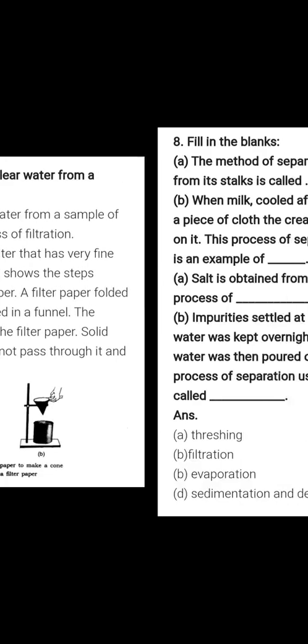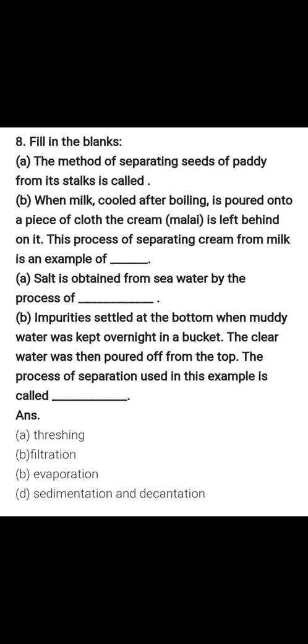Question number 8. Fill in the blanks. The method of separating seeds of paddy from its stalks is called threshing. When milk cooled after boiling is poured onto a piece of cloth, the cream (malai) is left behind on it. This process of separating cream from milk is an example of filtration. Salt is obtained from seawater by the process of evaporation.